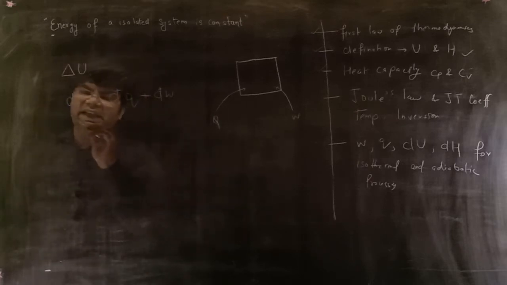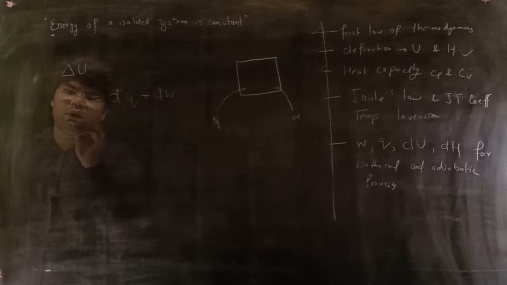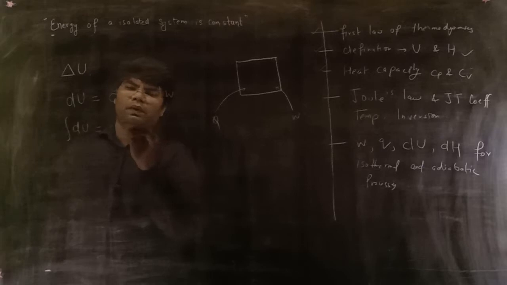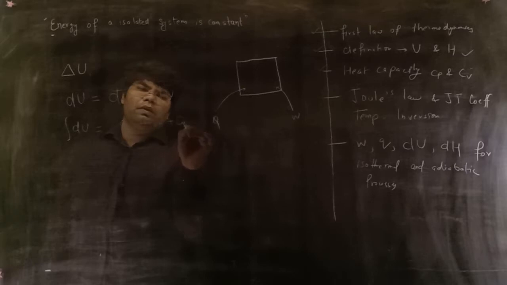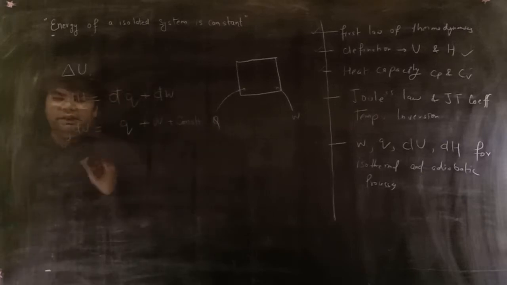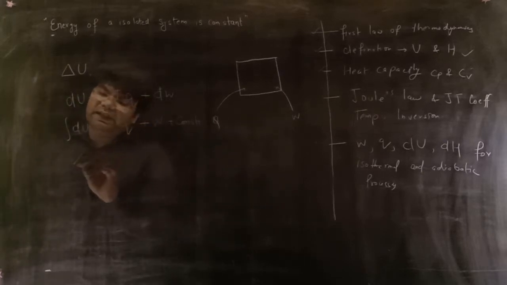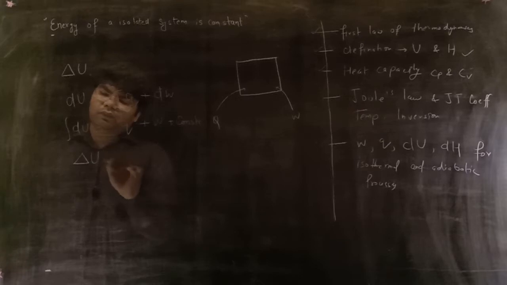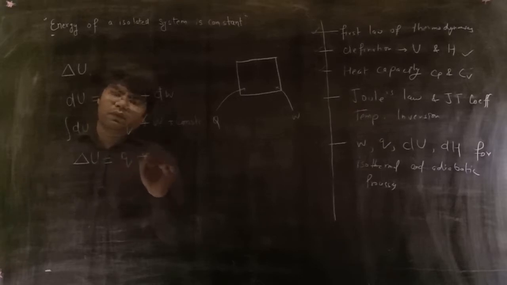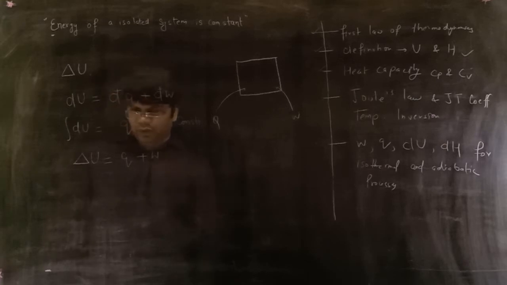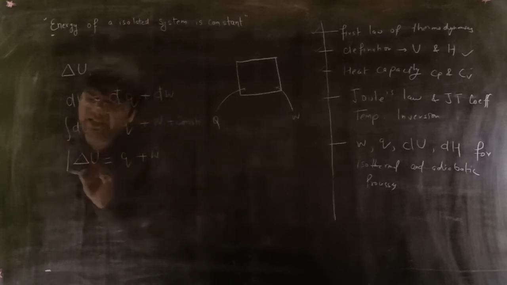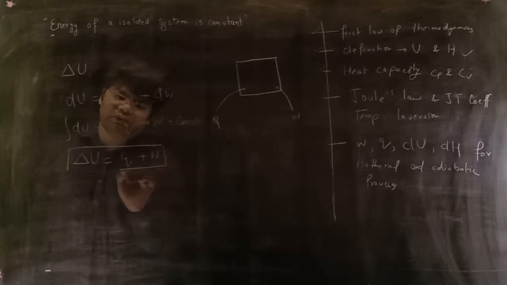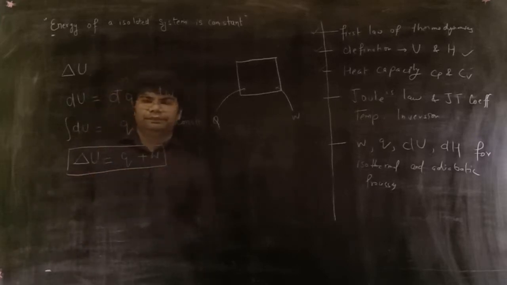On integration you will get delta U, and simply I can also write it in this way: delta U is equal to Q plus W. It is the mathematical representation of the first law of thermodynamics.